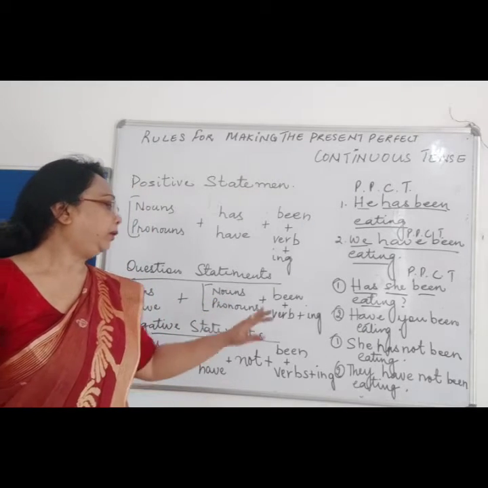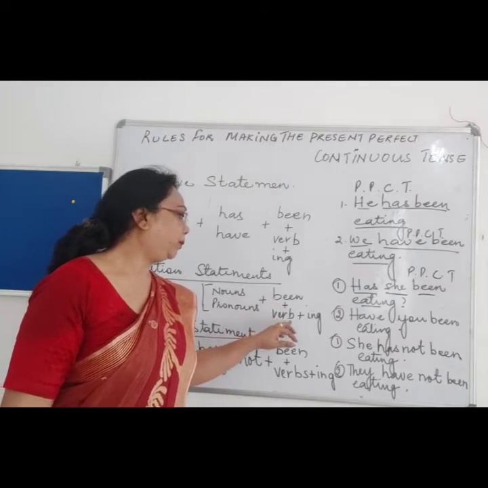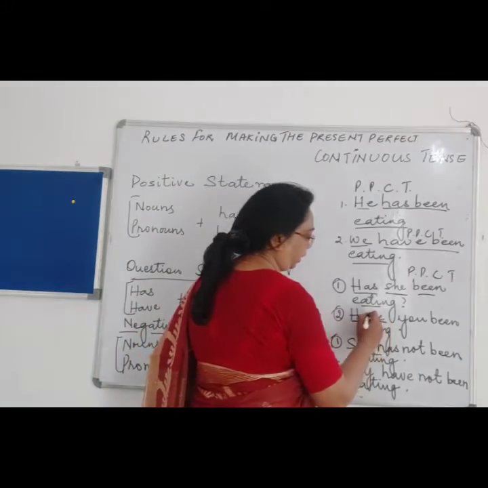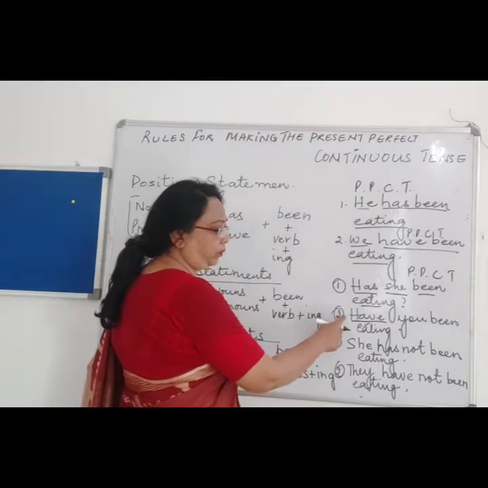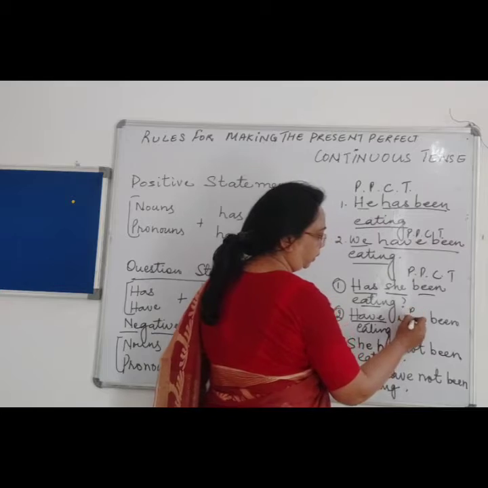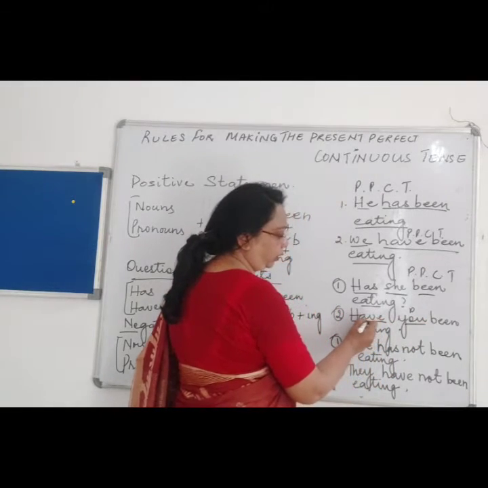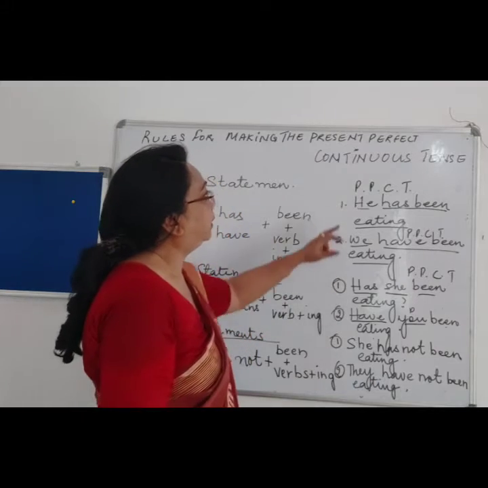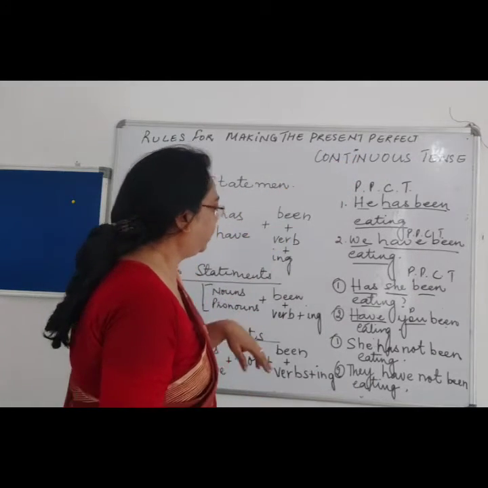Then we add been and the verb plus ing. Like have you been eating? Have indicates it is plural form, and you is also plural, so we have used have, and been eating indicates that it is a present perfect continuous tense.